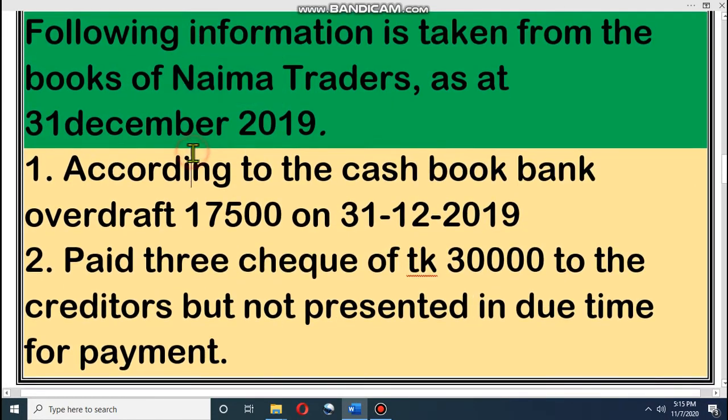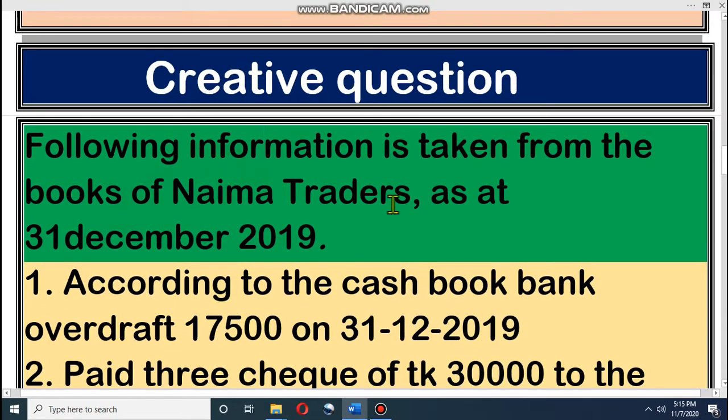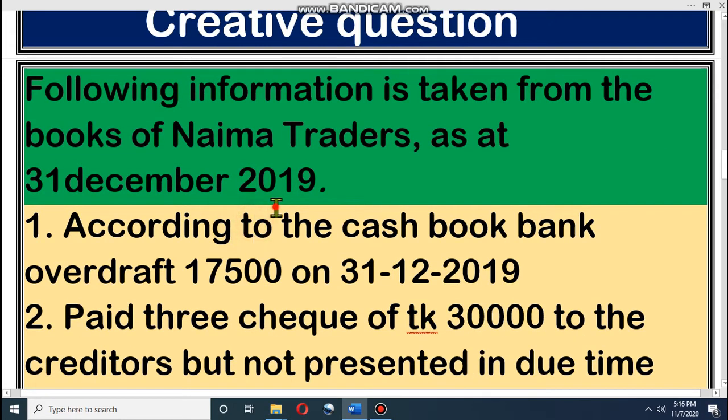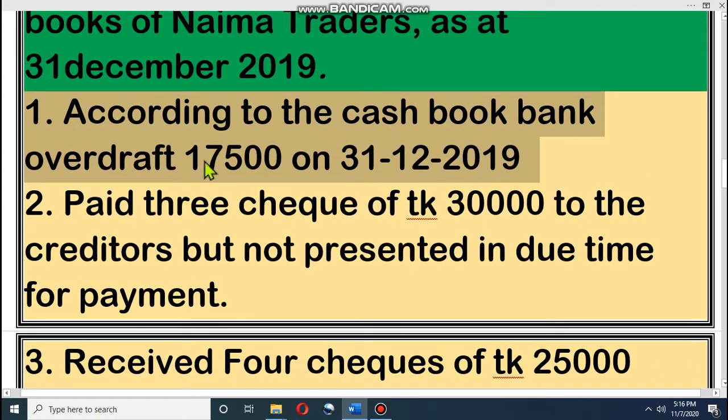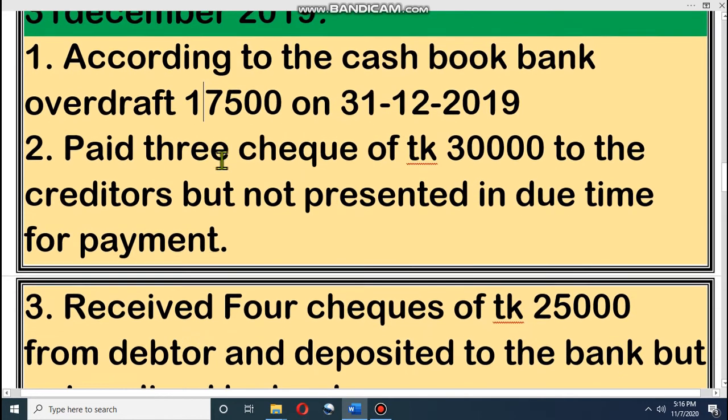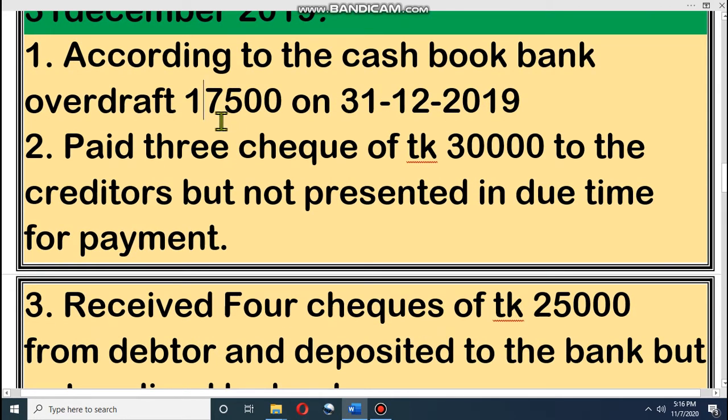Dear student, there is a problem. The following information is taken from the books of Namiya Traders at the end of 31st December 2019. That means we are taking this information from the books of Namiya. Look, according to the cash book, bank overdraft is 17,500. That means the cash book of Namiya shows that we have a bank overdraft of 17,500, but according to the bank, the balance is not this one.